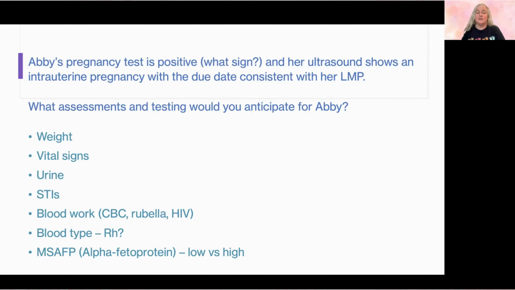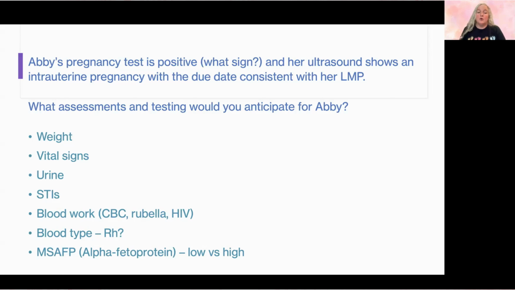STIs, if she's positive for any sexually transmitted infections, they will consider treating these. If it's things like gonorrhea, chlamydia, stuff like that, we need to treat them. If she is positive, like for HIV, she would need to be on an antiretroviral through her pregnancy. So different infections can cause different types of treatment that will be important during pregnancy.